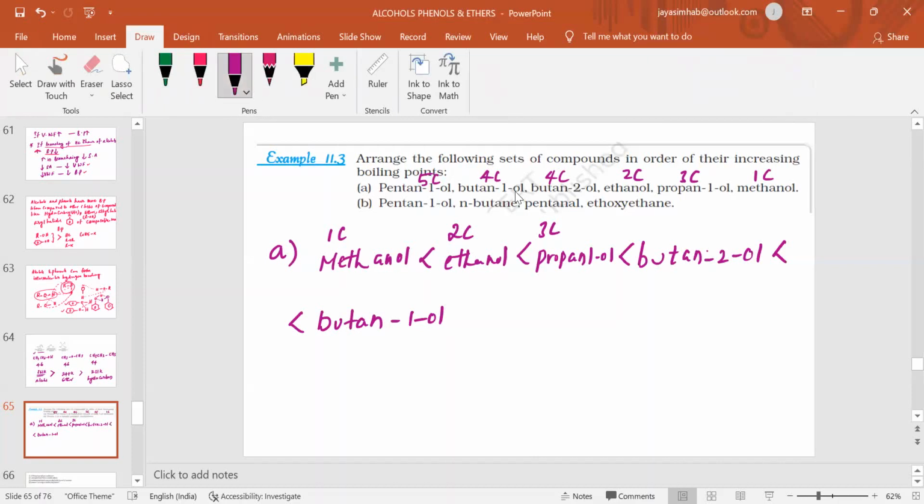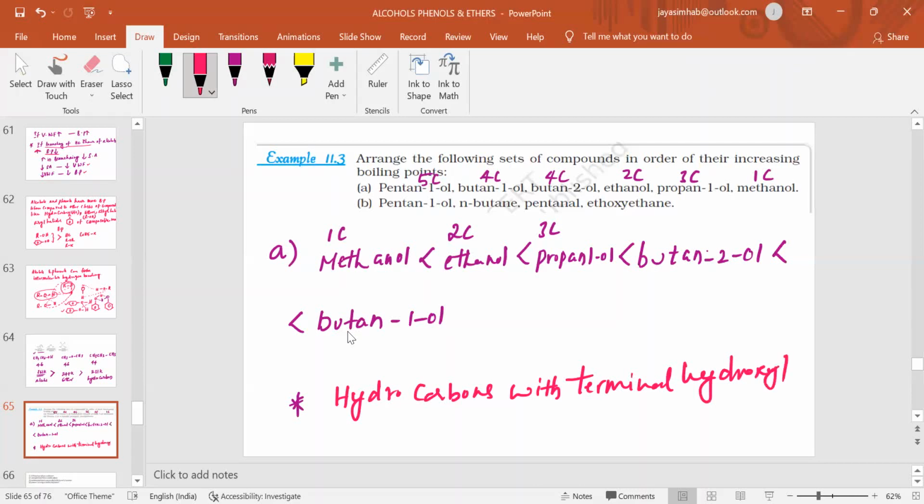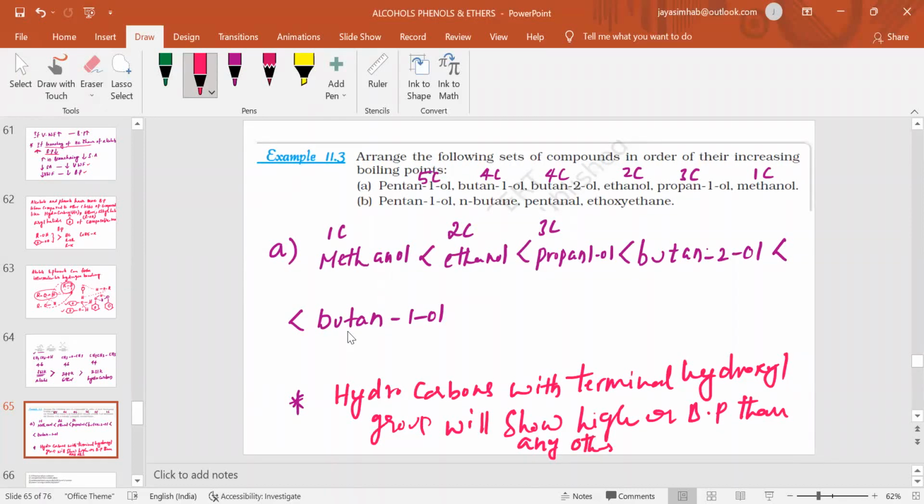So I will write a note here: hydrocarbons with the terminal hydroxyl group will show a higher boiling point than any other alcohol with the same number of carbon atoms.